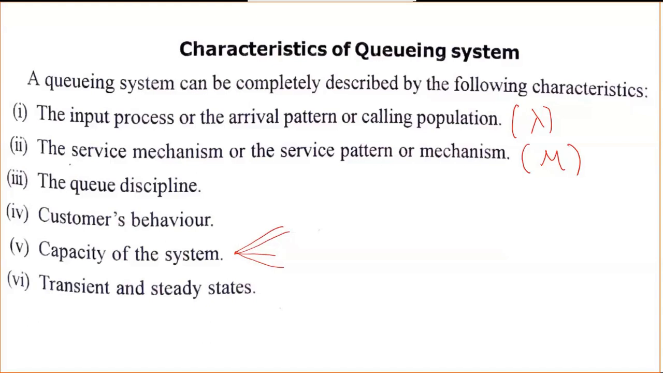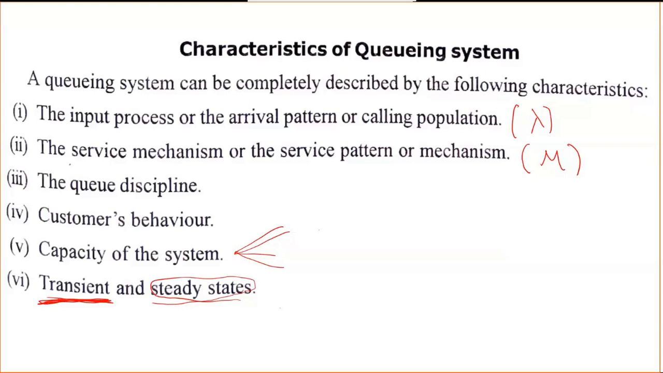Transient and steady state. Any system is said to be transient when its operating characteristics are dependent on time. The transient state is when its operating characteristics depend on time. What about the steady state? When the operating characteristics are independent of time, we call it a steady state. Transient and steady state: if it is dependent on time, we call it transient. If it is independent of time, we call it steady state.